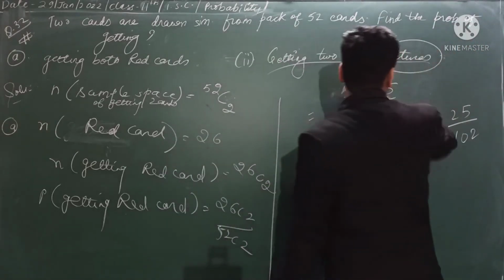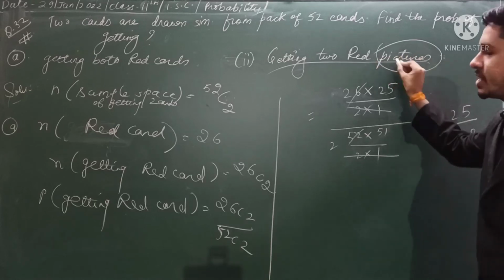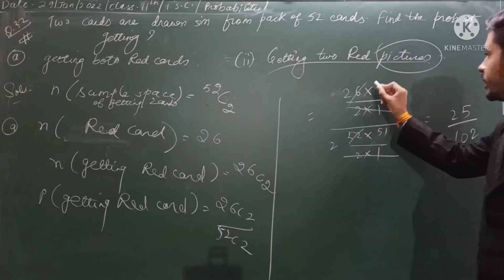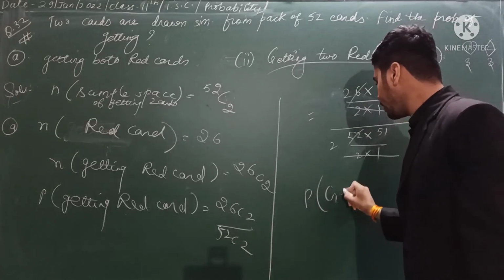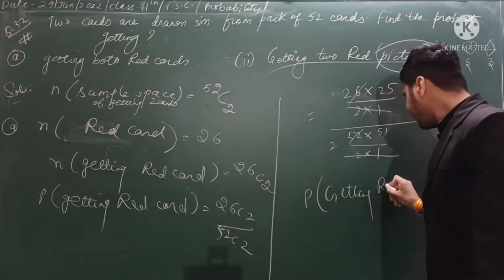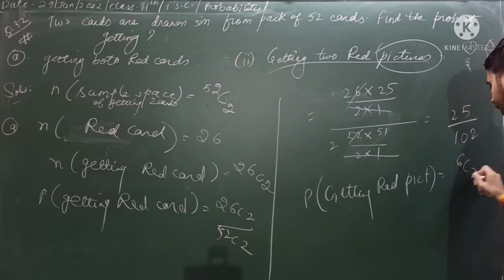Now what is the probability of getting red pictures? Picture means the face cards. How many face cards are there in total? 12 face cards, because for every suit there are 3 face cards. But for red pictures, we have hearts and diamonds. This one has 3 face cards and this one also has 3 face cards. So what will be the probability of getting red face cards? That is the number of favorable outcomes upon the total number of outcomes.